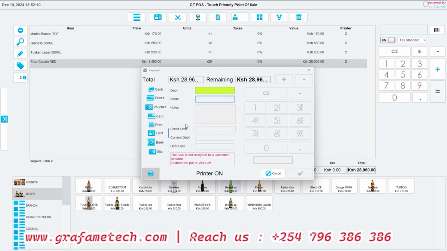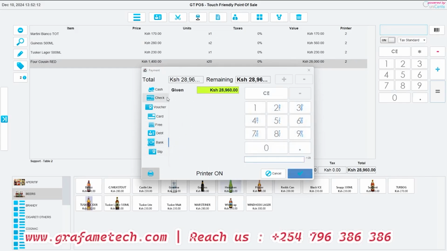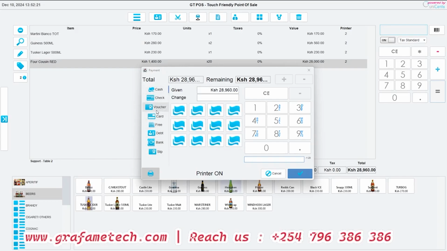One good thing with the system: sometimes you normally use bank for M-Pesa, but you can still rename this as well. Let's say, for example, this person is being owed 28,960. This person has maybe 8,000 in cash, and the rest he'll pay via bank or M-Pesa, or via card if you're swapping. We have an option of capturing the multiple payments.